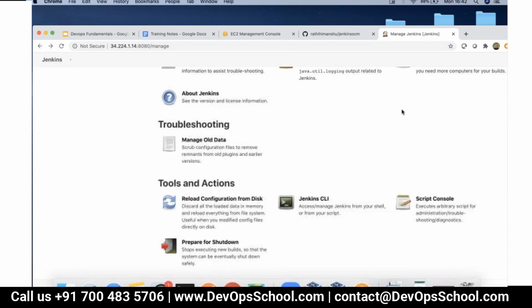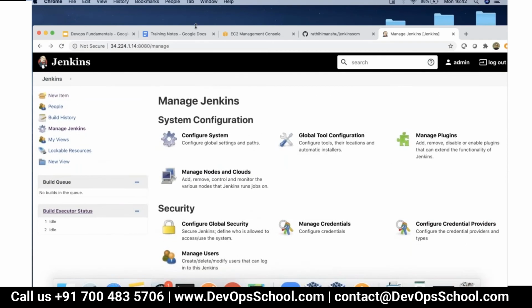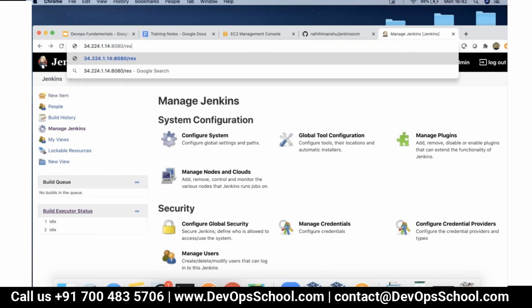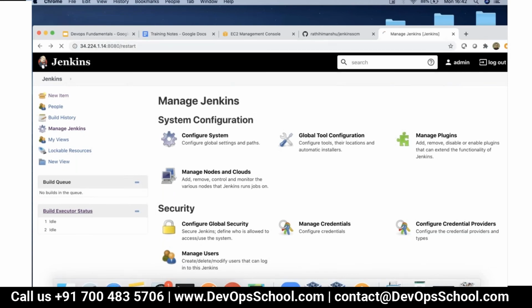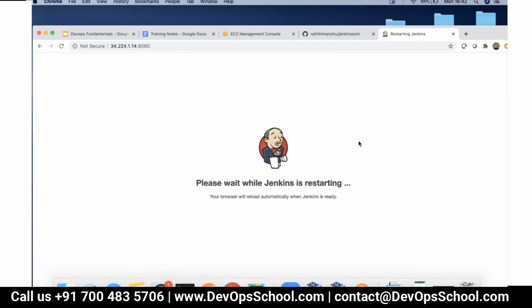Some of the plugins I'm going to talk about tomorrow, which will allow you to do generic tasks such as security and backup; those things you can easily automate. And every time you make any new changes, or if you add a new plugin, the Jenkins server will require a restart. Restart can be done multiple ways. You can restart the service directly, or here you can directly type restart. Once you do it, your Jenkins will automatically restart. So if I say yes, this is going to restart automatically.